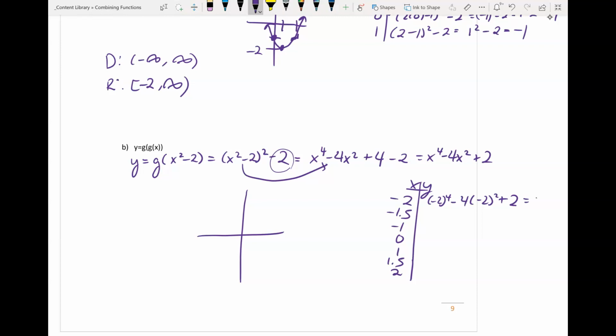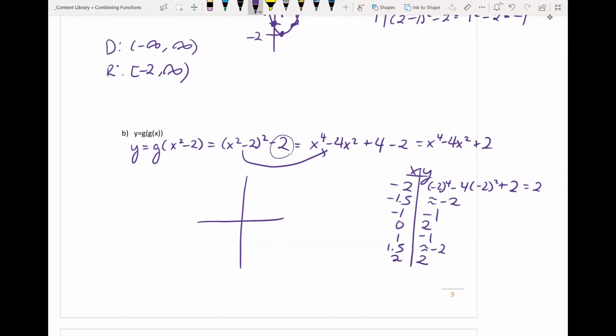And this is going to be 2. I understand it's kind of hard to do in your head, so you can use a calculator for that. It's going to be about -2. Then at -1, if you put this back into your polynomial, you're going to get back -1. Put in 0, that's 0 minus 0 plus 2, which is just 2. At 1, you're going to get a -1. At 1.5 is going to be about -2. And at 2 is going to be 2.